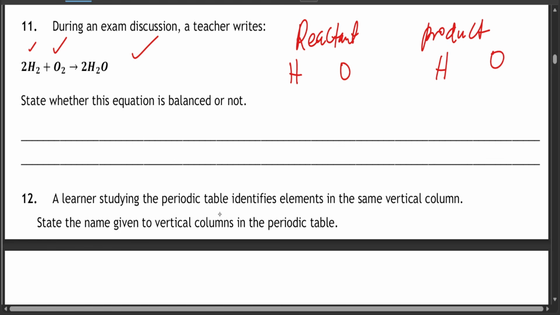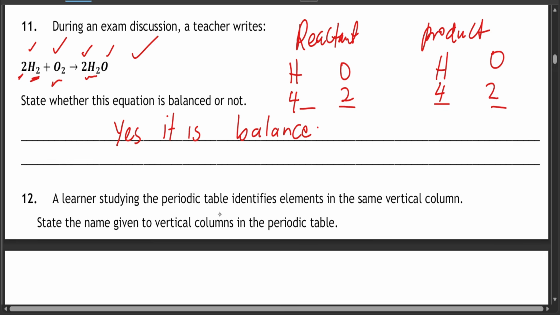Now, how many hydrogens do you have? We have 2 hydrogens on the left side. No, not 2 hydrogens. We have 4, because here is 2, and then you have 2. 2 times 2 gives you 4 hydrogen on the left side, and we have 2 oxygen on the left side. If we look at the right side, we have 4 hydrogen, because 2 times 2 gives you 4, and we have 2 oxygen. So if you look at it, it's balanced. So state whether this equation is balanced or not. Yes, it is balanced. Very simple question.